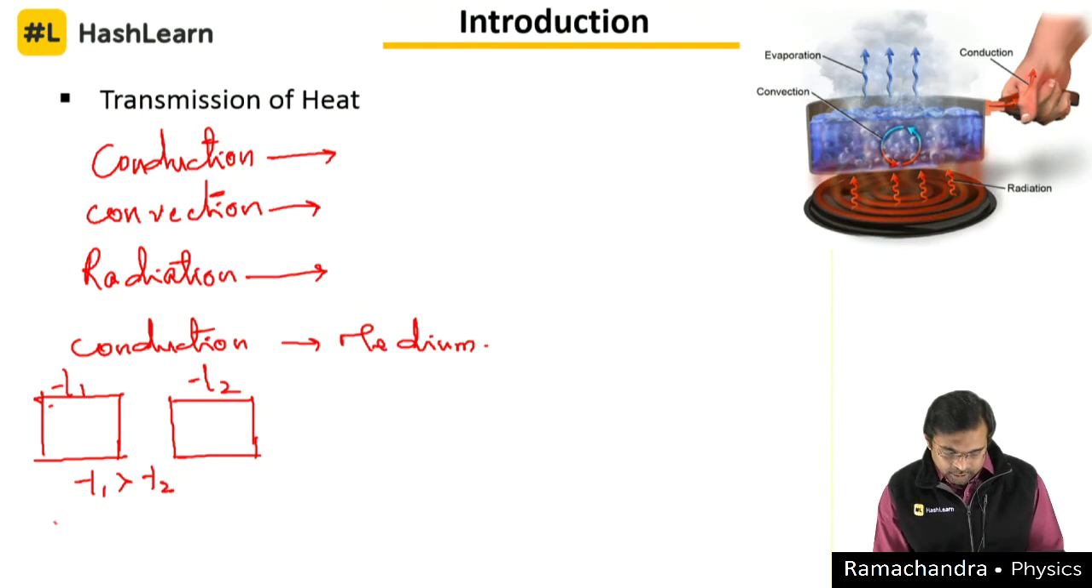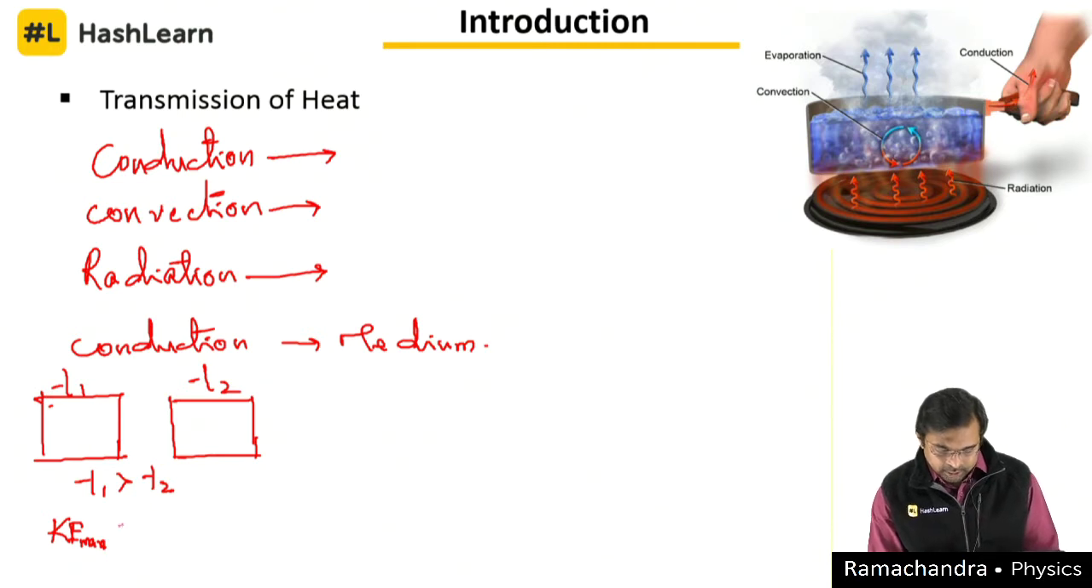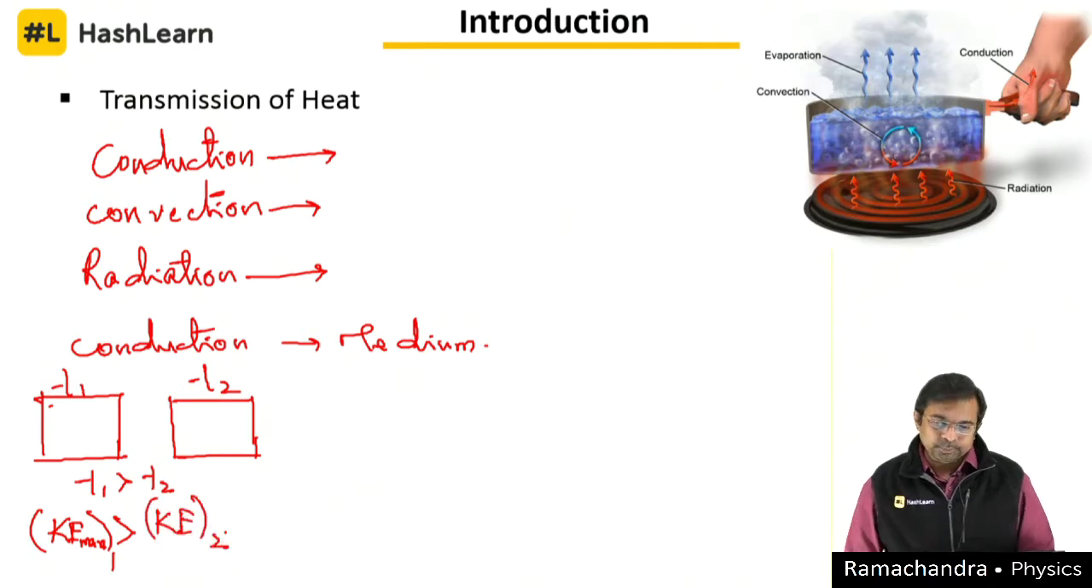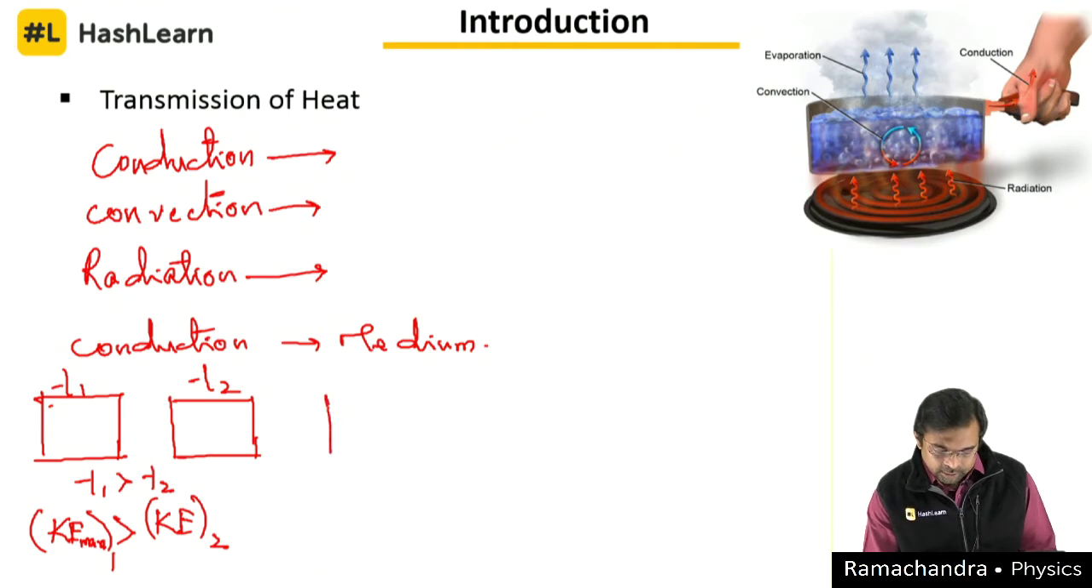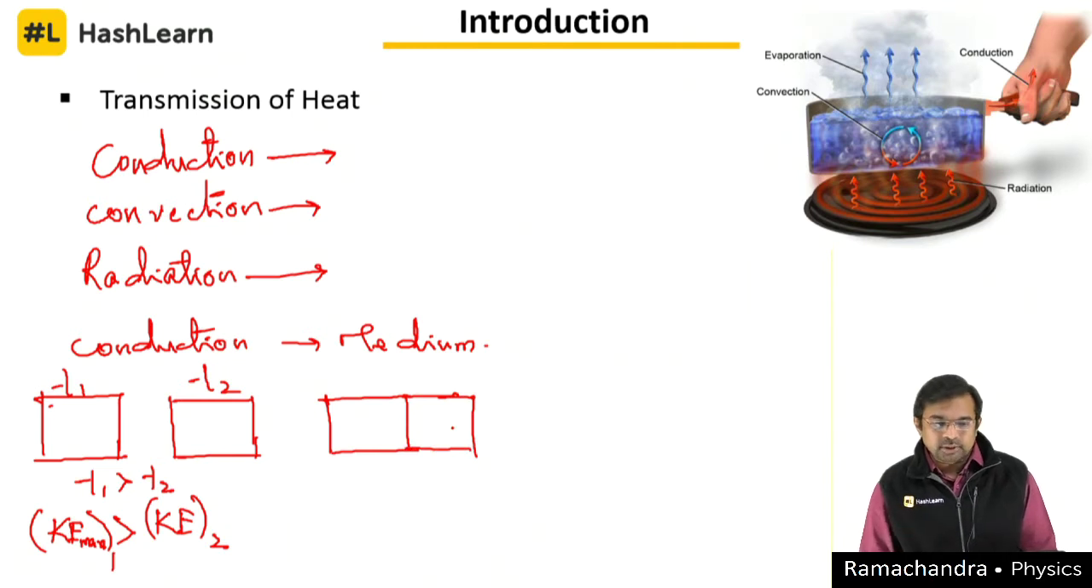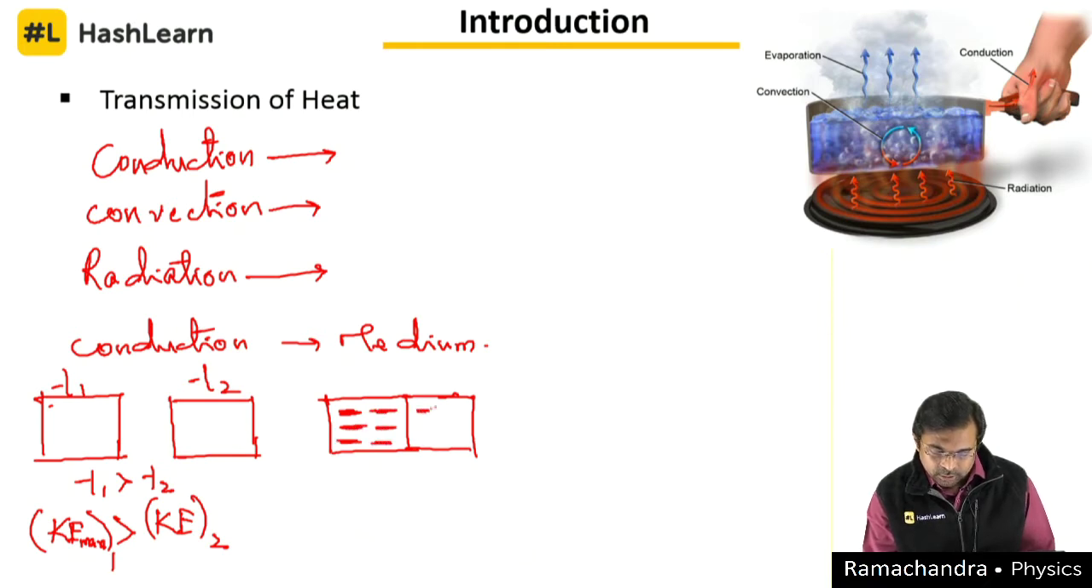Here we know that the average kinetic energy per molecule, or the average kinetic energy of the atoms, will be greater in one compared to the second. Now let's bring these two in contact with each other. Temperature T1 is greater. What does it mean? The molecules here would be oscillating at a higher amplitude compared to the molecules here, which are oscillating at a lower amplitude.